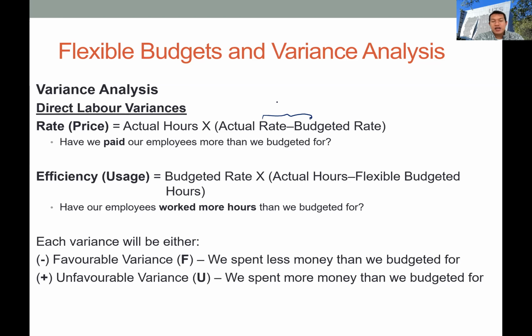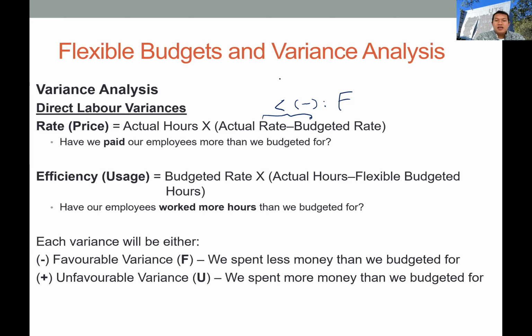If the actual rate is smaller than the budget rate, it means the company is paying less cash or a lower rate to their laborers. So you will get a negative variance, but it simply means that they have a favorable variance because they can lower the labor costs in their production activities.